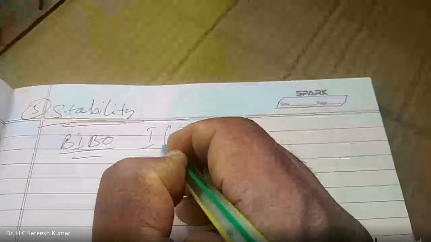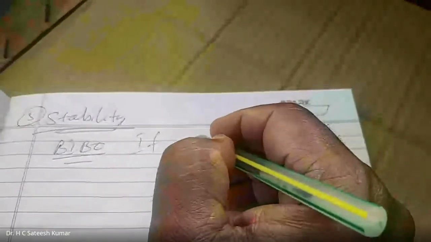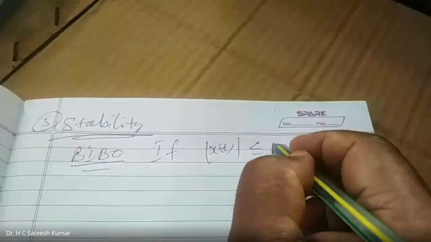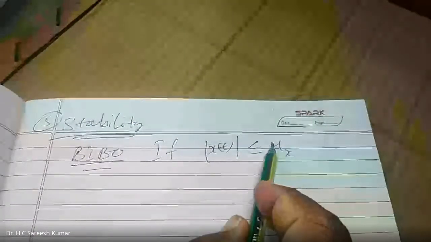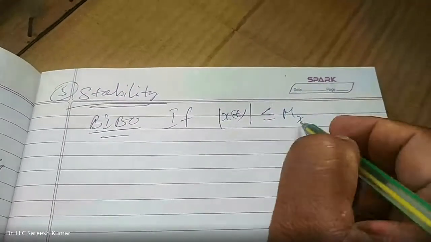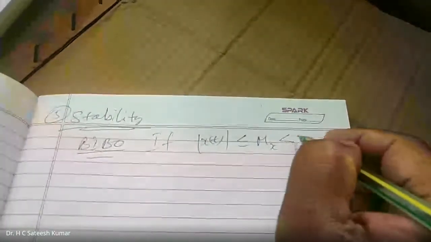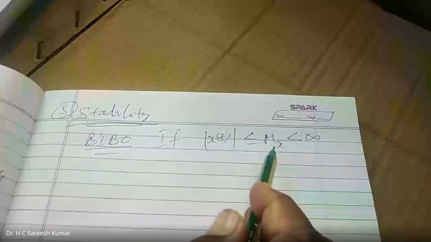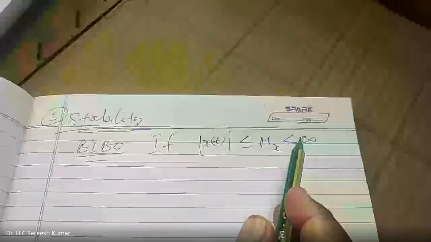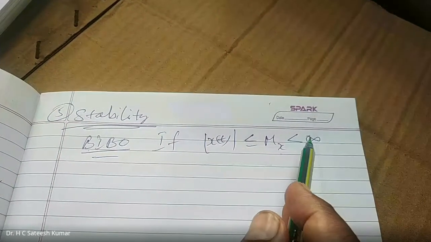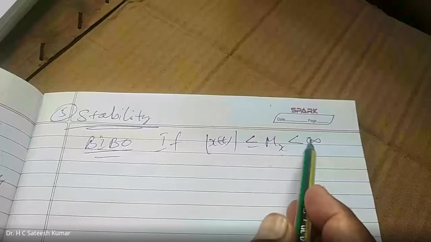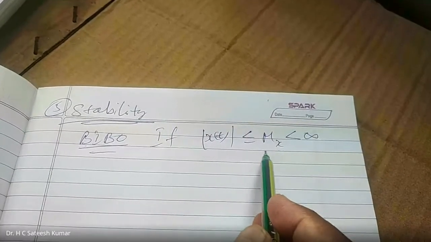Mathematically we can define it like this: let the magnitude of x of t be less than or equal to Mx. Magnitude of x of t is finite, which means anything less than infinity is nothing but finite. So for a bounded input, we are saying this. This is nothing but a bounded input. What do you mean by bounded input? Bounded input is nothing but finite input. What do you mean by finite? Anything less than infinity is finite. Now I am checking it for less than infinity; if it is less than infinity, the input is finite.